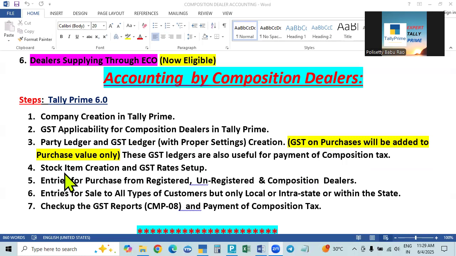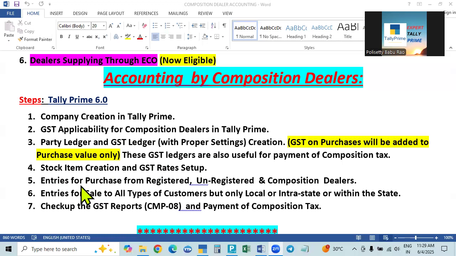Then stock ledgers. We will create the stock ledgers. Everything else is normal. Only for the GST ledger and F11 features we have to make some settings, and we have to be careful. GST ledgers you have to create in that way, and that's all. Then we will create the goods. We have to set up the HSN code, rate setup, everything we have to give. And then we have to make the entries for purchasing from registered dealer, unregistered dealer or composition dealer.